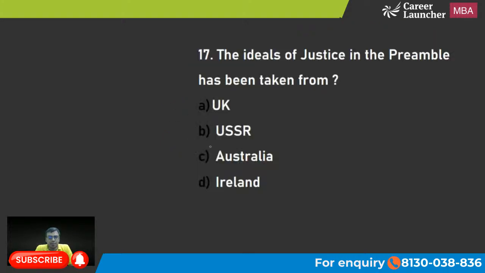Okay. The ideals of justice in the preamble has been taken from where? UK, USSR, Australia, Ireland. वी हैव डिस्कस, अगर आप प्रियम्बल खोलोगे तो उसमें लिखा है जस्टिस सोशियो इकोनॉमिक पॉलिटिकल. So it has been taken from where? What is the right answer?